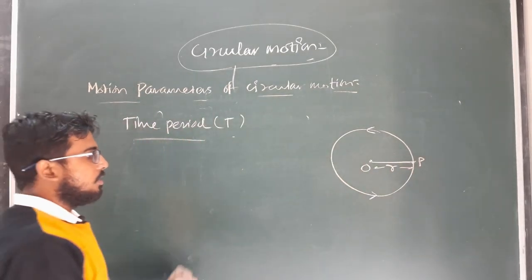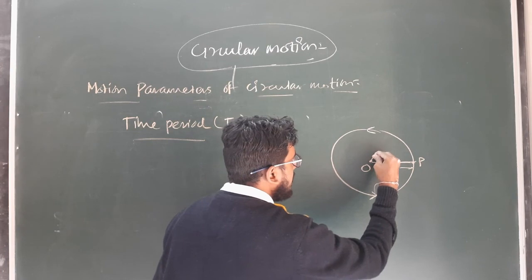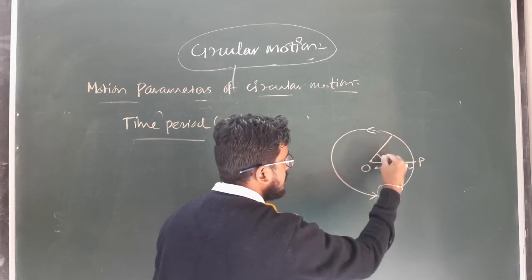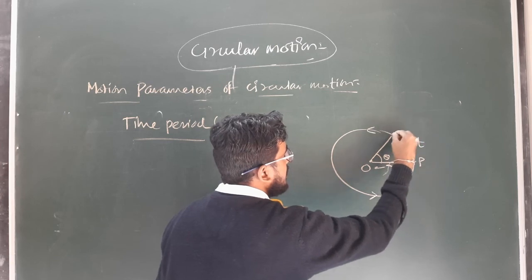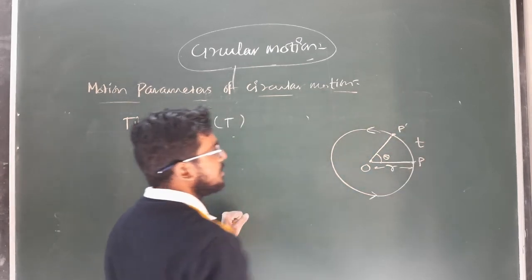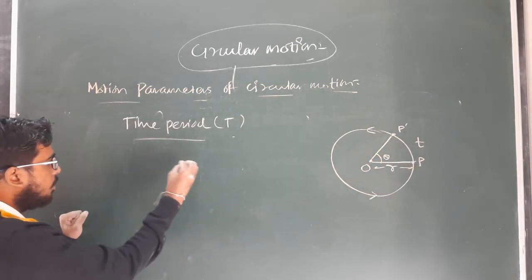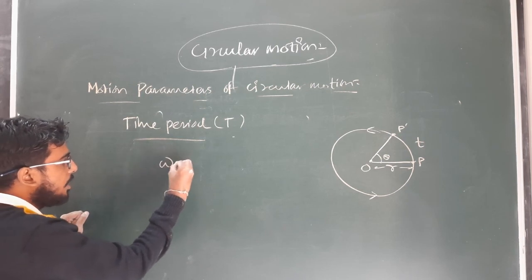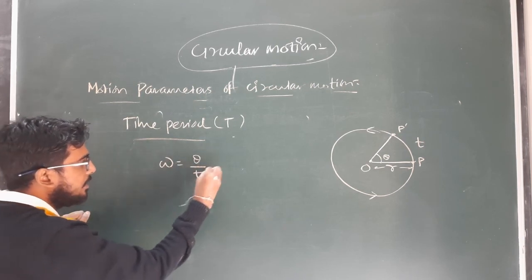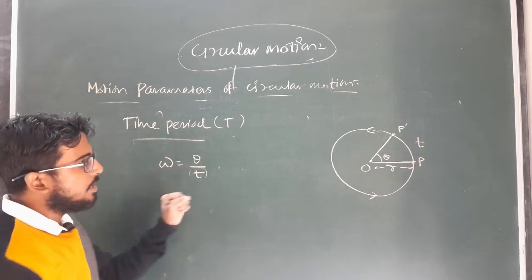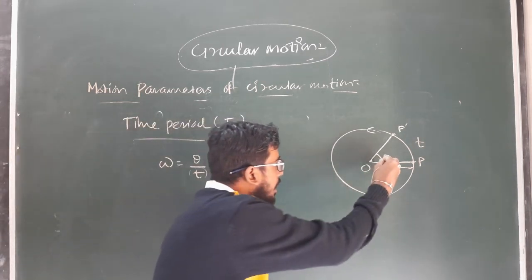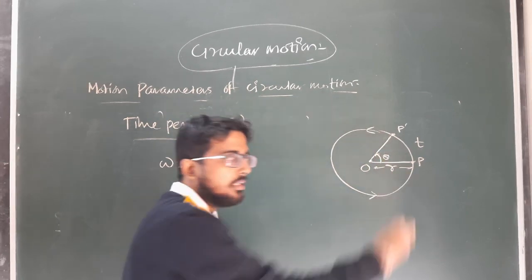Clear? So if this particle covers an angle theta at any instant of time t to reach the point P dash, so we can find out the angular velocity omega equal to theta by t. Clear? So here t is the time interval to cover an angular displacement of theta.